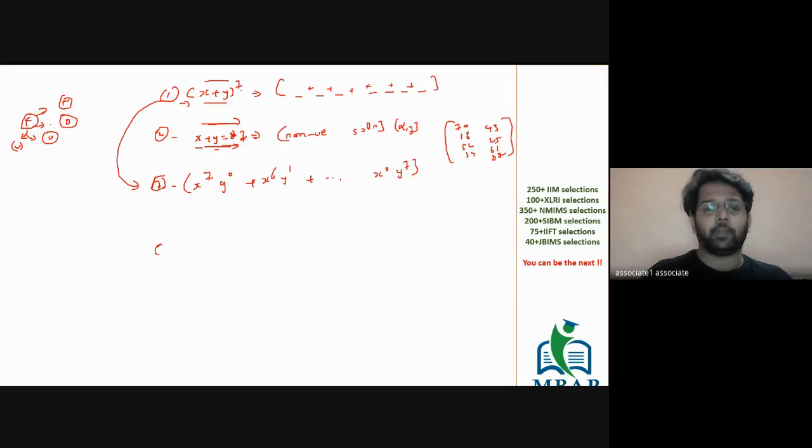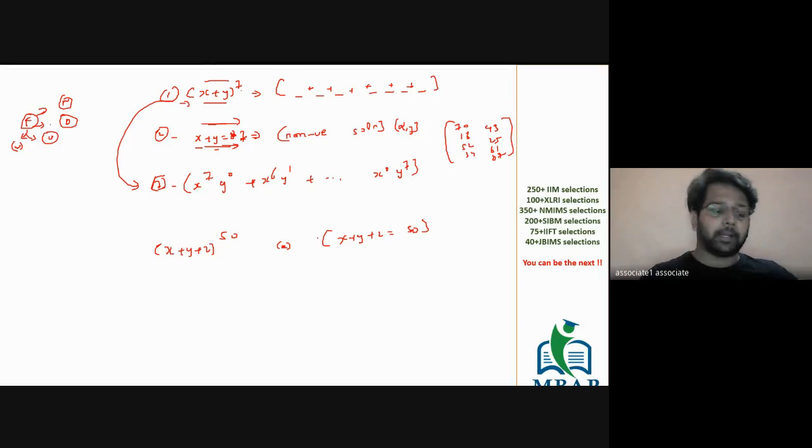Given the case, let's say you have to solve this question: x plus y plus z raised to 50. If you have to find the number of terms, this is the same as finding the number of non-negative solutions for x plus y plus z equal to 50.